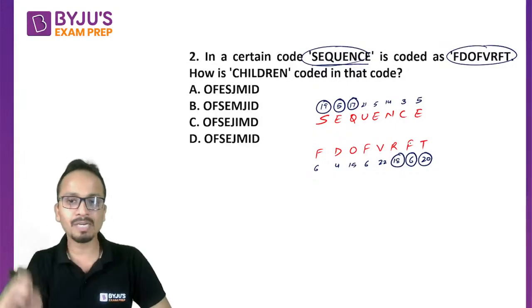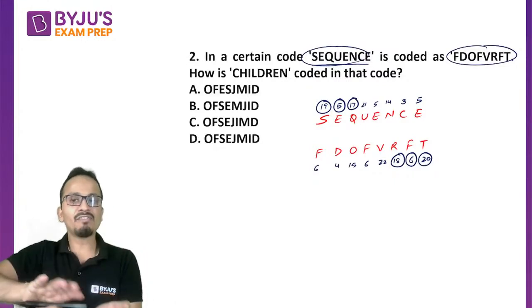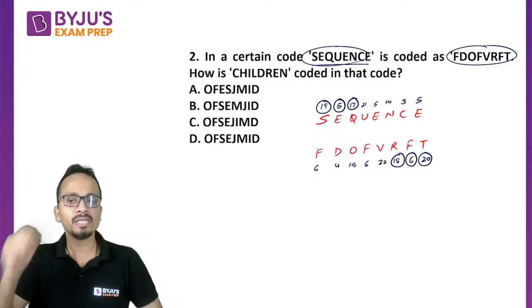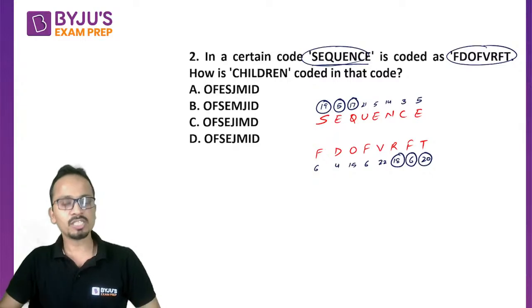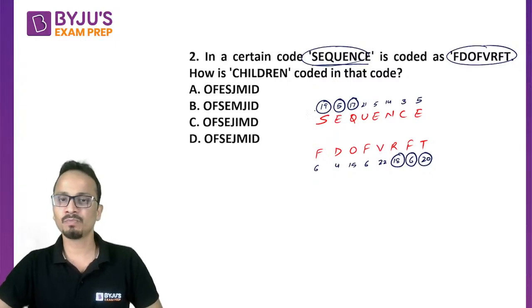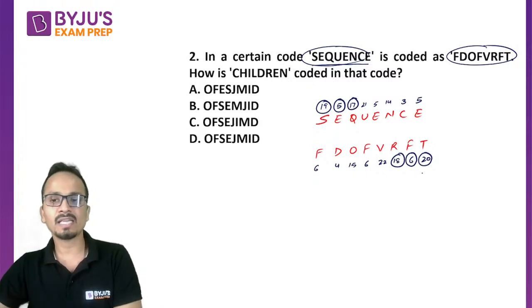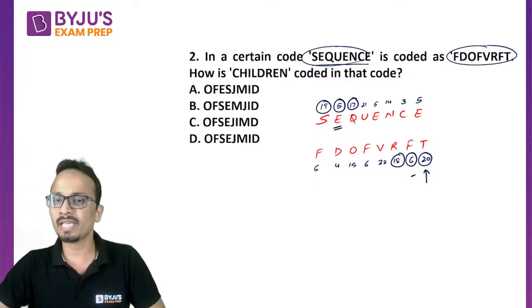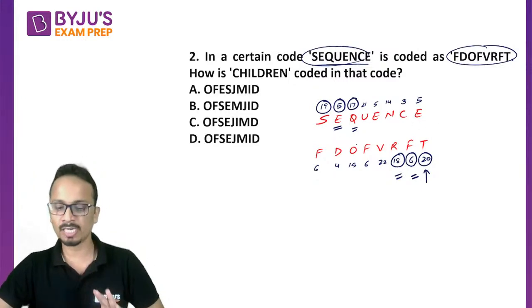So what has happened here? First of all, they have reversed the entire word and then added 1 respectively to each and every alphabet. So this is what has been done in this question. S plus 1 is T and T is kept at the end of the word. Then E plus 1 is F, Q plus 1 is R, and so on. This particular thing has been done for this entire word.